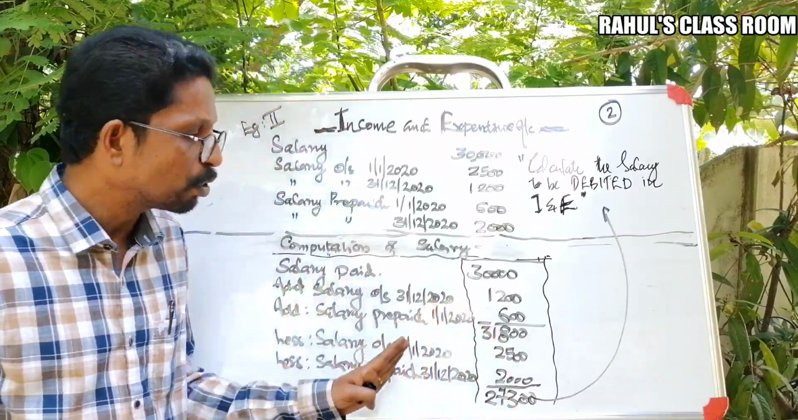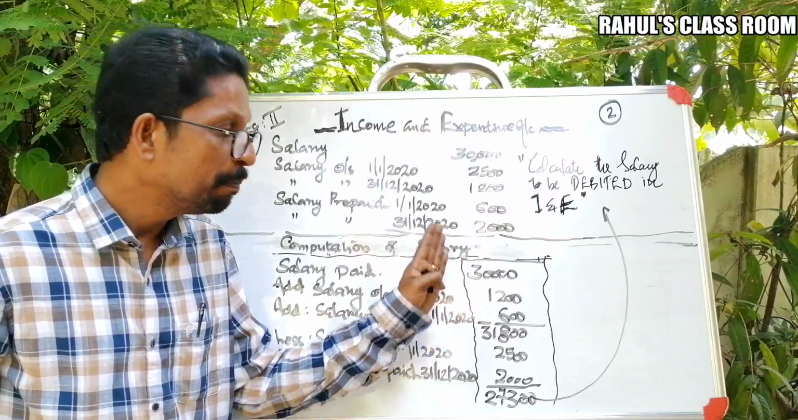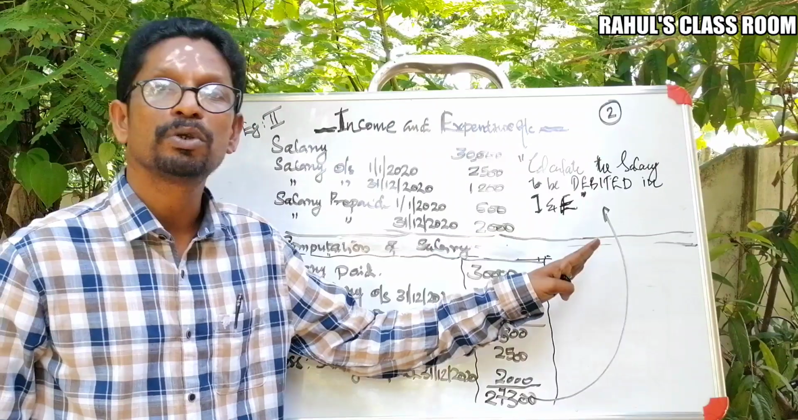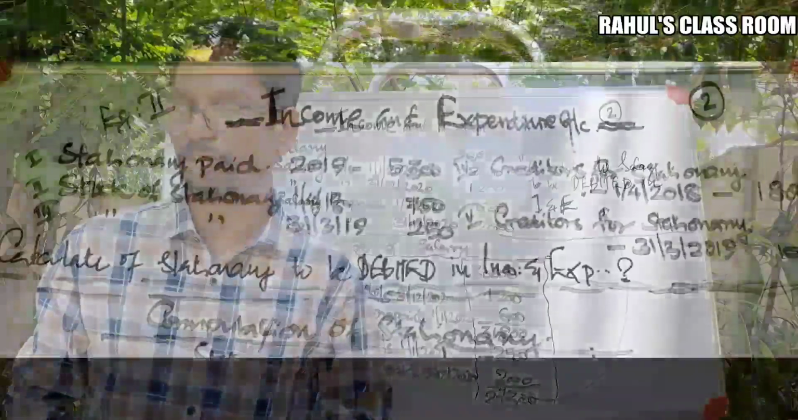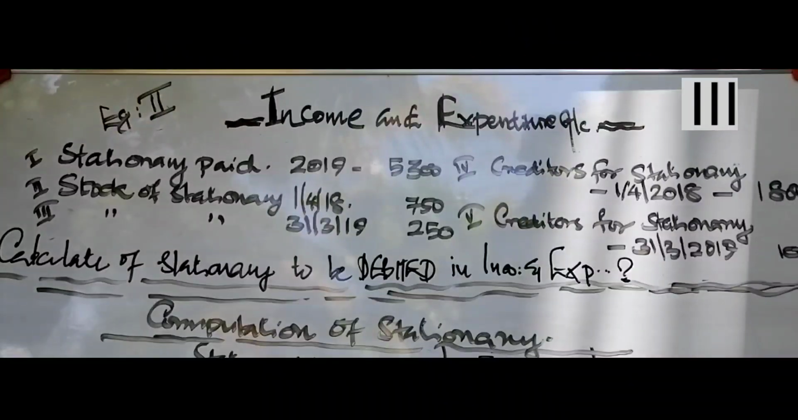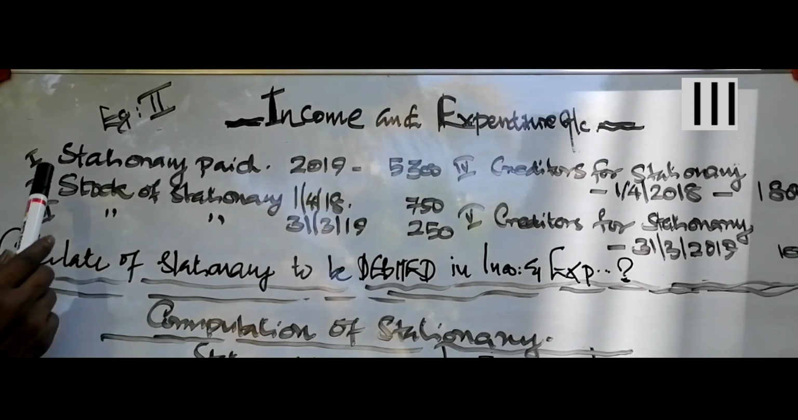That means these sort of adjustments are required before entering these items into the income and expenditure account. Okay, we are analyzing the third example now. The question is that calculate the amount of salary to be debited in income and expenditure account for the year ending 31st March 2019. The details now.